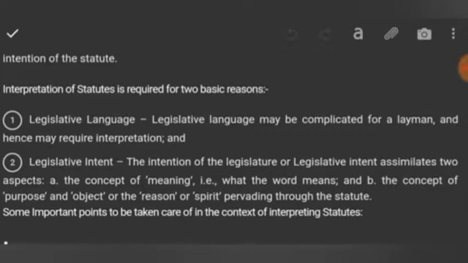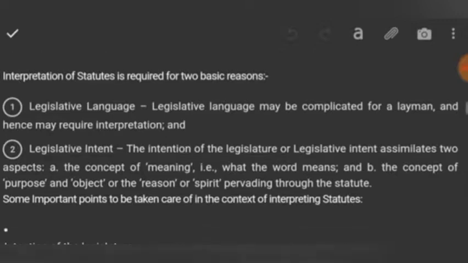And legislative intent: the intention of the legislature, or legislative intent, has two aspects. A, the concept of meaning, i.e. what the words mean, and B, the concept of purpose or object. First of all, it is meaning. Second is purpose and object, or the reason or spirit pervading through the statute.